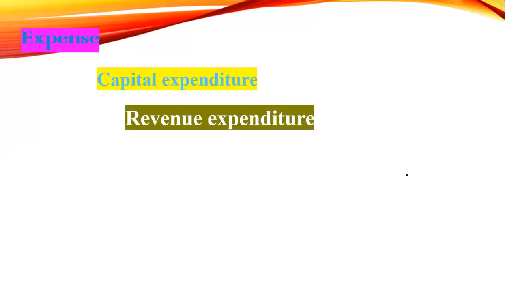Expense can be categorized into two. One, capital expenditure. Note it down. Capital expenditure. Second, revenue expenditure. Expense can be categorized into capital expenditure and revenue expenditure. Another question is coming, sir, what about the discount allowed? Yes, discount allowed is an expense. Right.